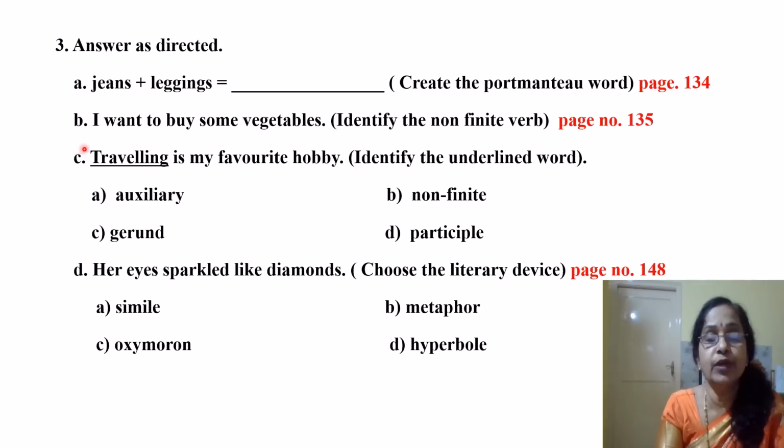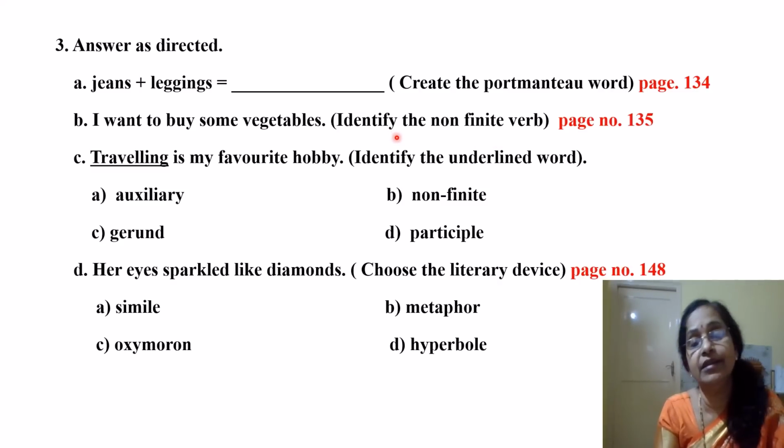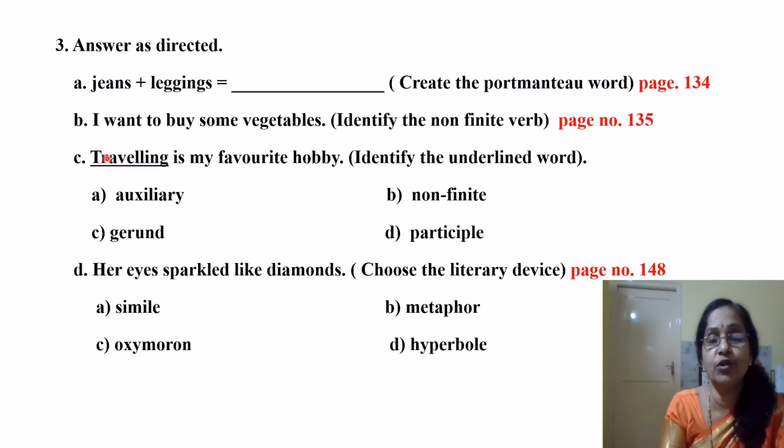Okay. Next one. I want to buy some vegetables. Identify the non-finite verb. It's given on page number 135. I made a video on all the non-finite verbs too. Those who are interested, you can check the link given in the description box. So, I want to buy some vegetables. Here the non-finite is to plus verb, to plus buy. So "to buy" is the non-finite verb.